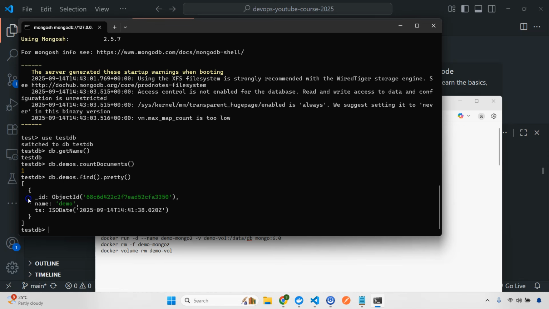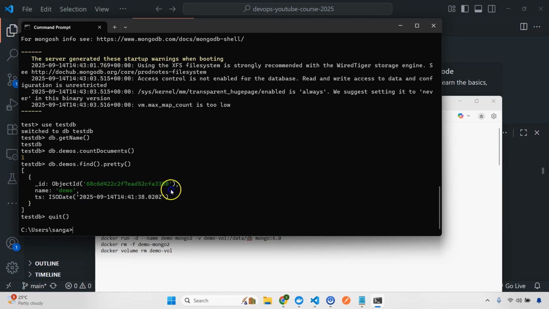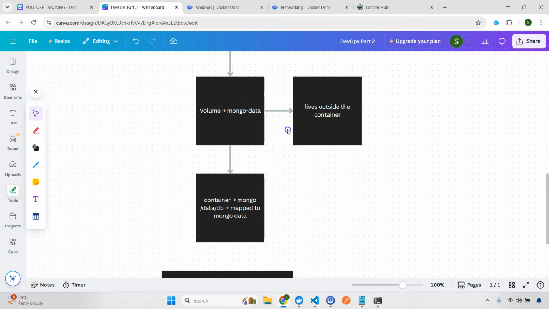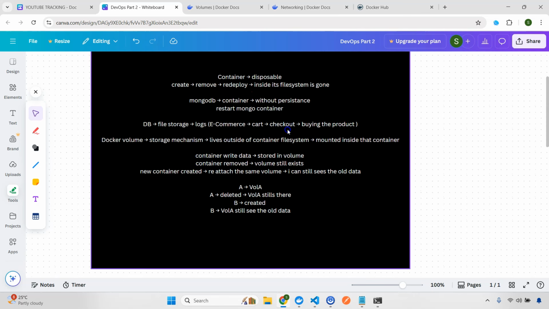It's actually absolutely mandatory when you are working on a very large scale application. That means this data is still present. So this is the whole idea of having volume, right? So now I think I've covered all the parts: first, why we actually need volume, then what volume actually is and how it works, with a practical example. Now with this, the volume part is completed. Now let's move on to the next one.